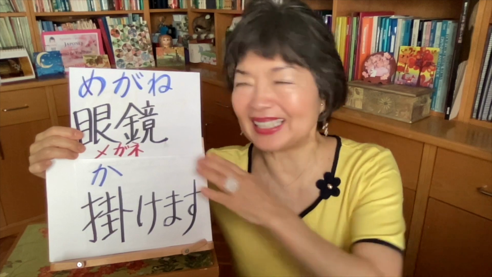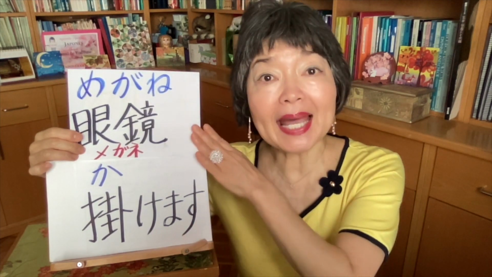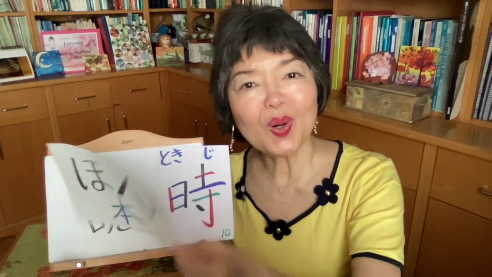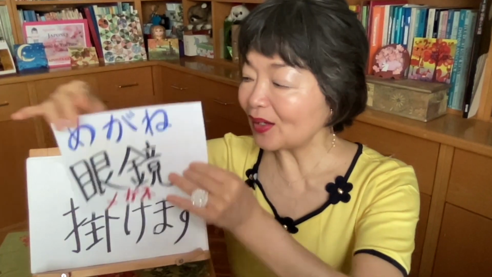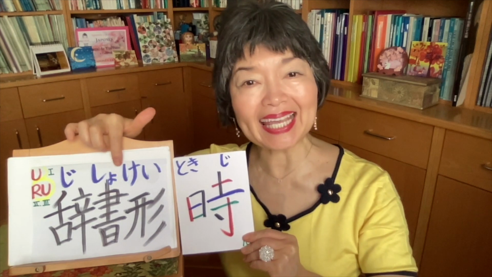When I read books, I put on my glasses. In my grammar video number 110, I explain how to wear something, how to put on clothes and things. And in the case of メガネ, glasses, we use this verb, かけます。メガネをかけます。It means I put on glasses. 本を読むとき、メガネをかけます。